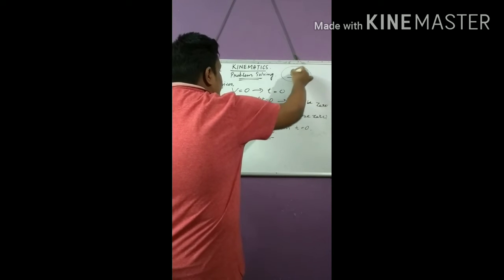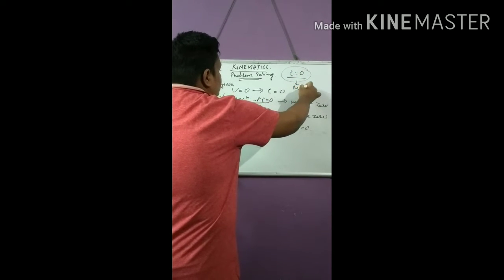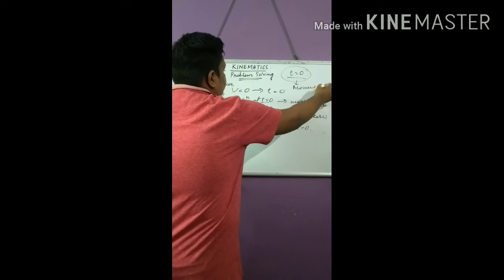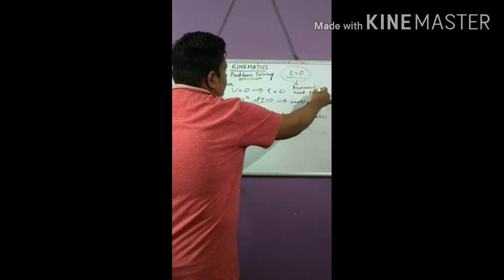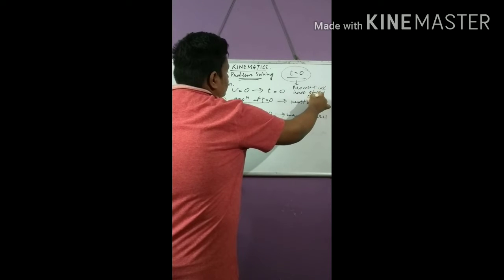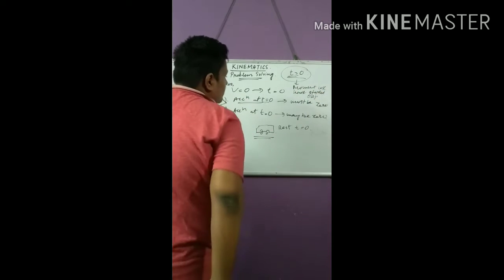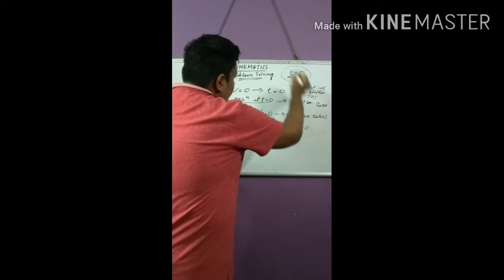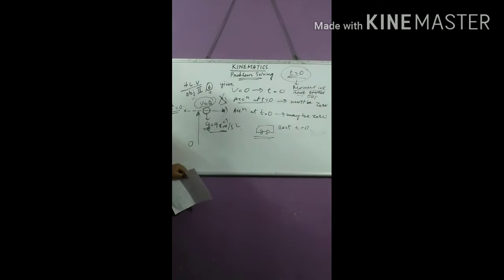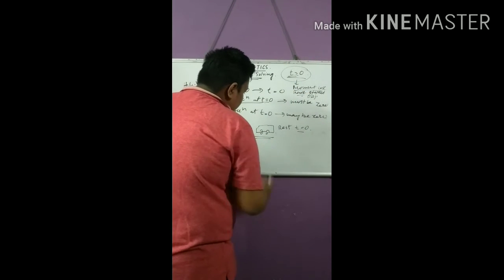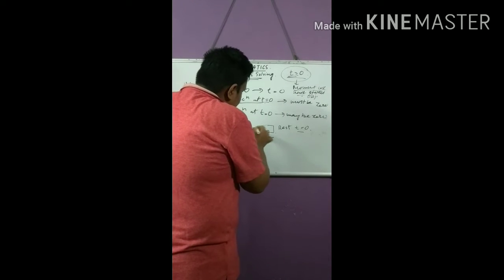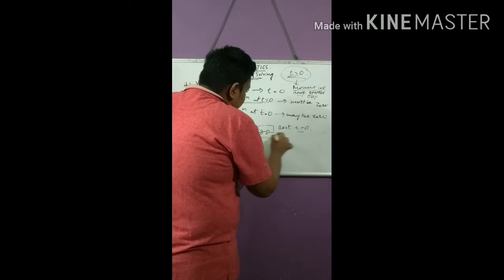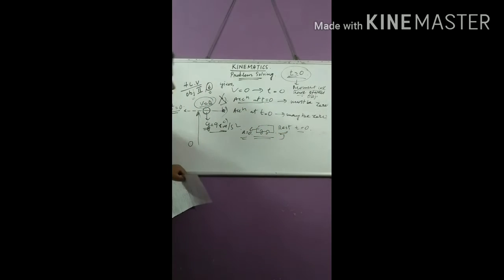T equal to 0 means the moment we have started observing. There is nothing called 0 time. It is only the moment we have started the observation. So when we have started the observation, we have seen it is at rest. Obviously, here the acceleration is also 0 and that is why the car is at rest.